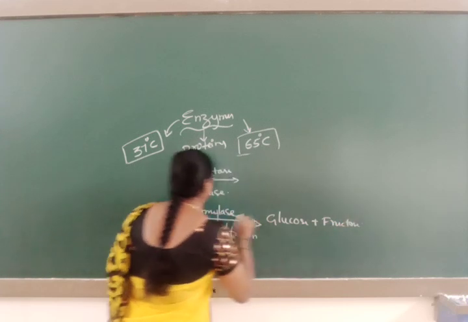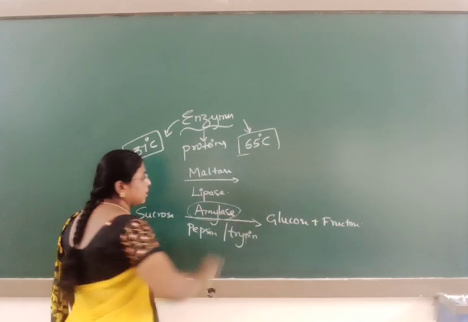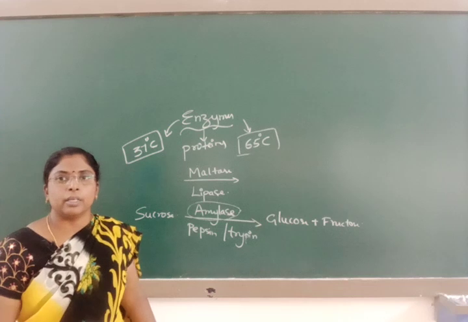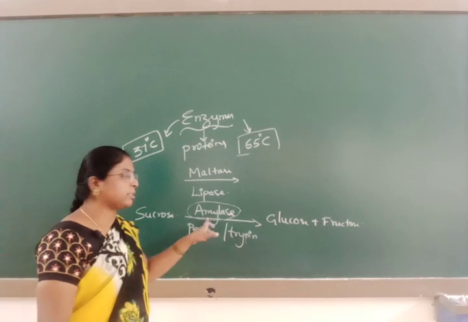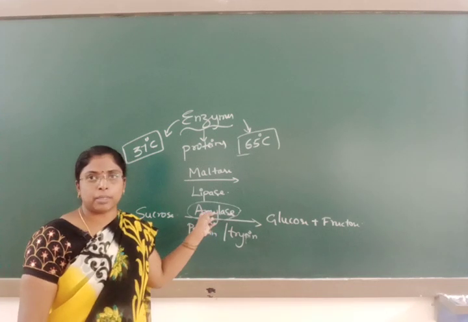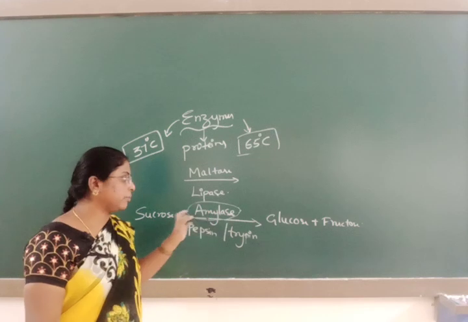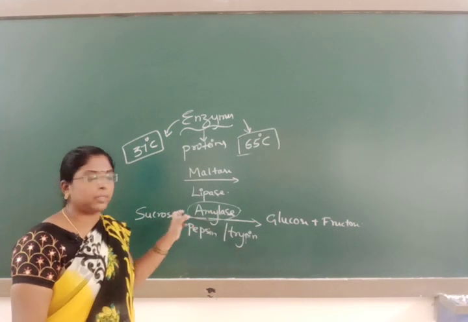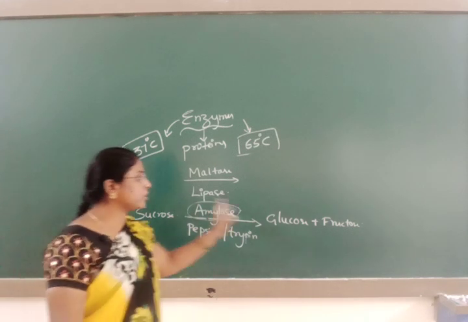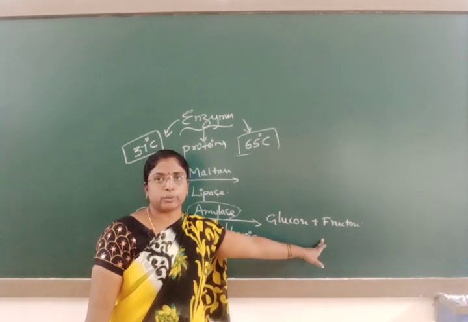Here you can use amylase or salivary amylase as an enzyme, or sucrase as an enzyme, to convert sucrose into glucose and fructose.